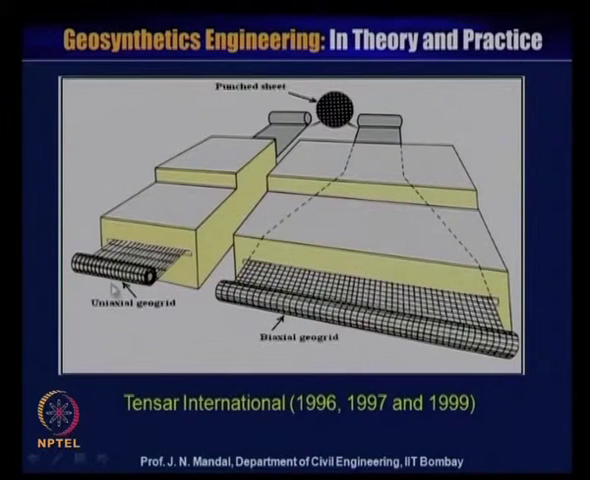You can see the uniaxial geogrid and also the biaxial geogrid. This is from Tensar International 1996, 1997 and 1999. It is the punched sheet, and this is how you can manufacture this uniaxial geogrid. This geogrid has tensile strength in the machine direction, while the biaxial geogrid has tensile strength that is more in the machine direction and relatively less in the cross machine direction.